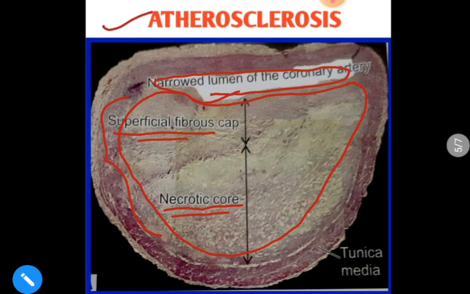As a result, since the lumen is narrowed, there will be a compromised blood supply to the organ the artery is supplying. So due to the endothelial injury caused by the advanced glycation end products formed in diabetes mellitus, it will result in formation of atheromatous plaque. It will result in atherosclerosis, due to which there will be a narrowing of the lumen, which will result in further complications within the macrovascular diseases.